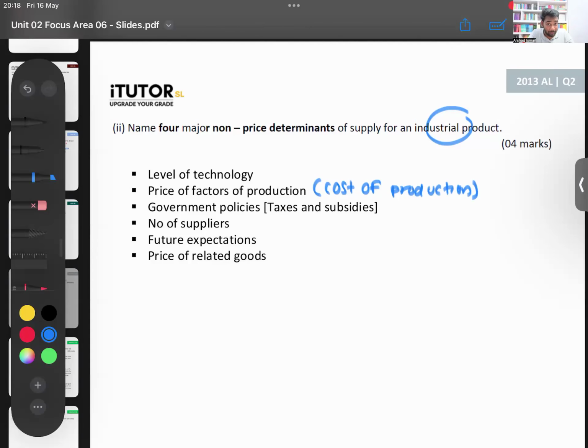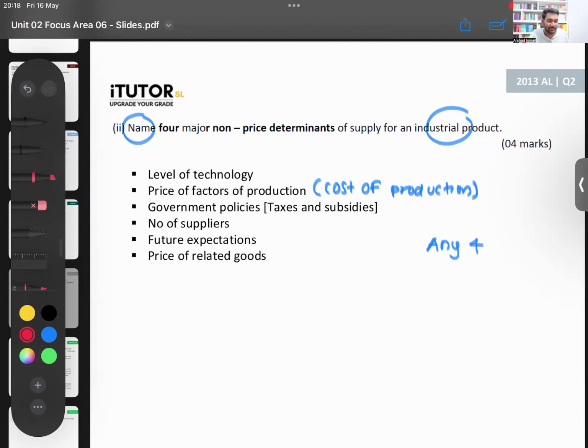You can talk about the number of suppliers of that industrial good, the future price expectations, if they will expect the future price to go up or down, and also price of related goods. So anything, Lamai, any 4 factors, if you have named it, you will get your 4 marks. You don't have to explain because the question itself is saying, name 4 major non-price determinants. These are, Lamai, free marks in your paper. If you are not getting these 4 marks, that means you think, I don't know, what are you doing?